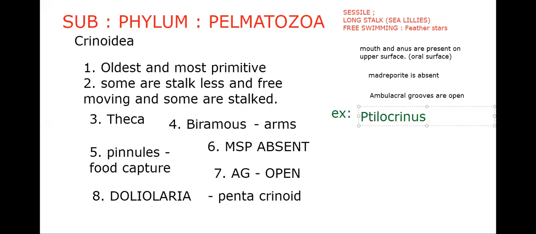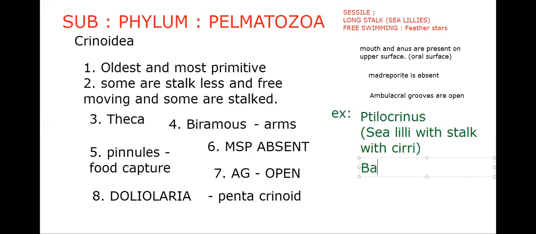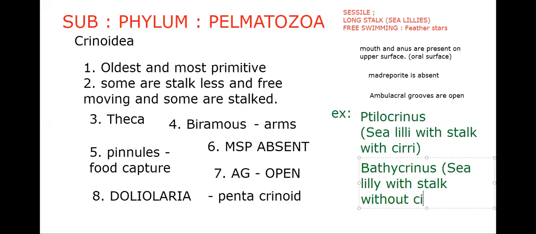Telocrinus is said to be coelily with cirri. That means on the stalk, the stalk is as usual present. Coelily with stalk with cirri, because all coeles have a stalk. Okay, that is Telocrinus. And Bathycrinus is another example here. Bathycrinus is also coelily, with stalk but without cirri.